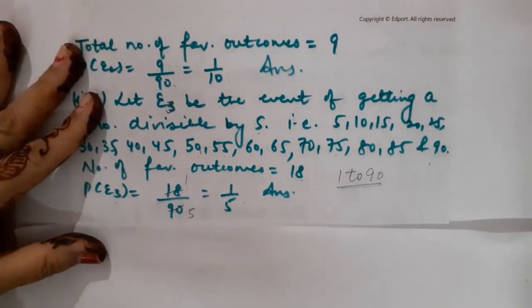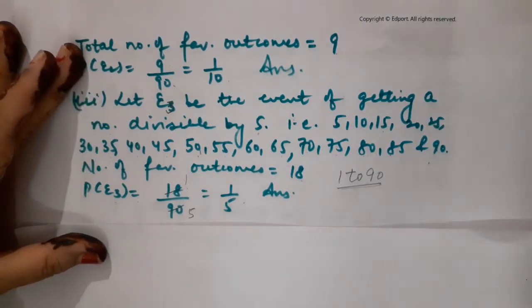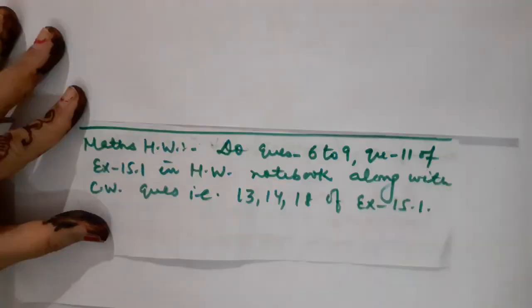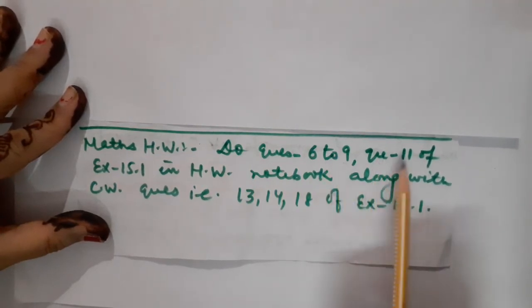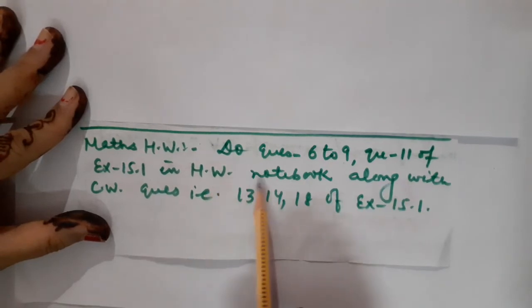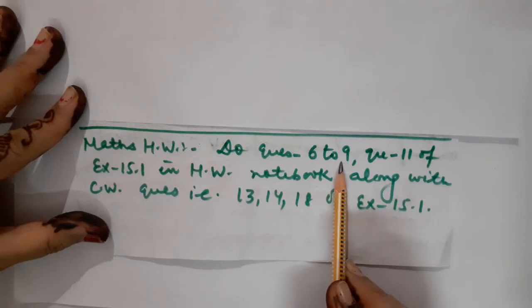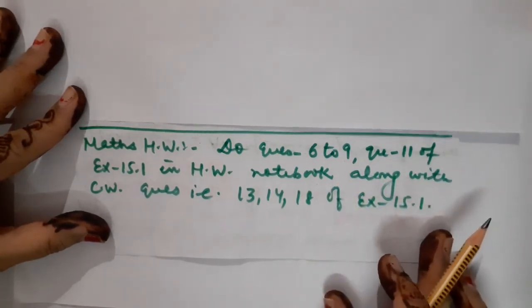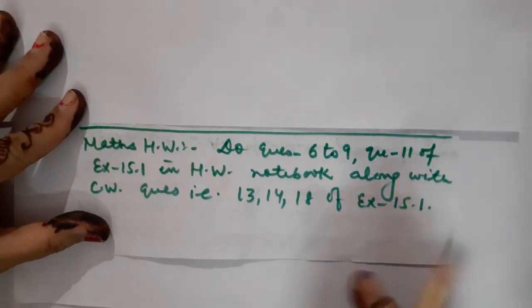I hope children you have all understood whatever was taught in today's lecture. Now this is the time for mathematics homework. Children, this is your mathematics homework. You have to do questions 6 to 9 and question number 11 of exercise 15.1 in your mathematics homework notebook. Children, they all are very simple as well as direct questions, but please make sure that you write down the formula of probability as well as the event in each and every question. Okay.